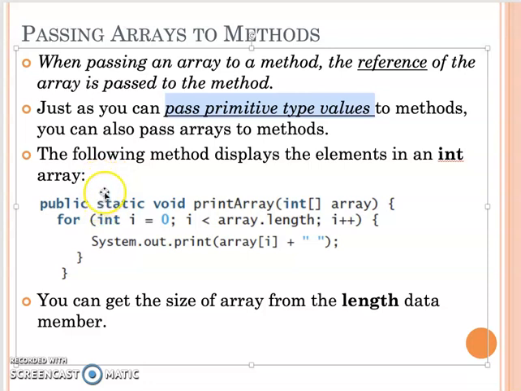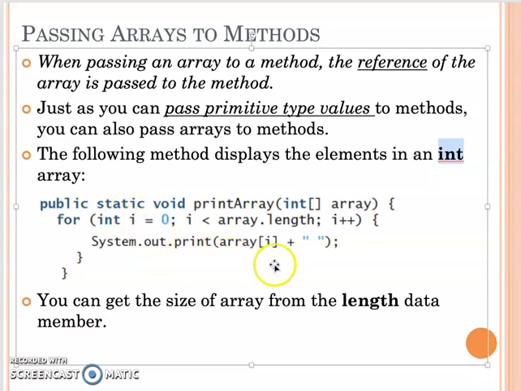But remember, even if you want to display the elements, we need to know what kind of array. So we only work with an int array. So that's what our printArray method will look like. It has no return value, so it's a void method. Then it's public static, so we don't write an instance method.